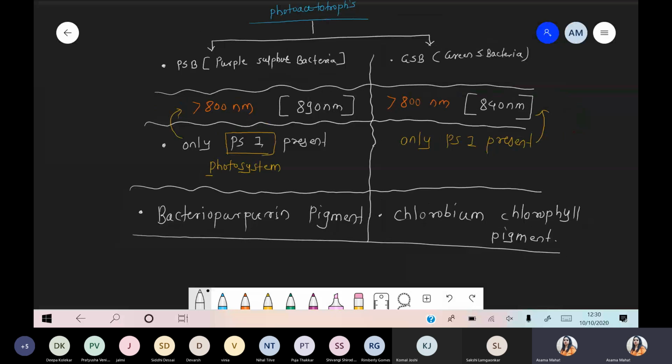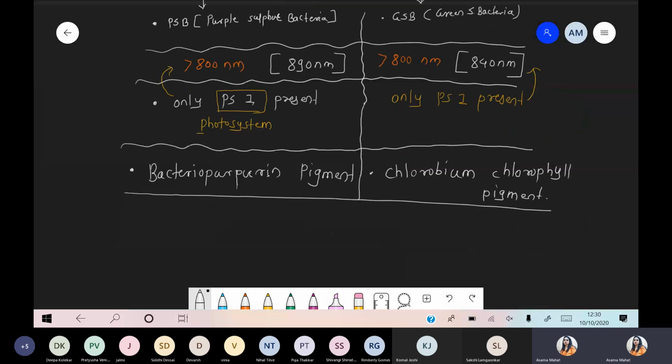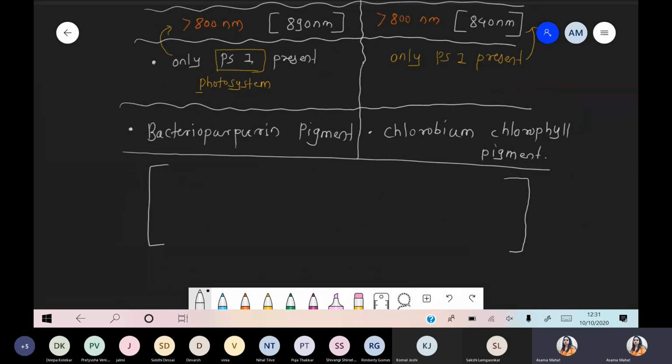Now there is one important concept which is common for these two, in PSB as well as in case of GSB, that is photoautotrophic bacteria. Whatever we are seeing here, these bacteria never undergo the photolysis of water. No photolysis of water.